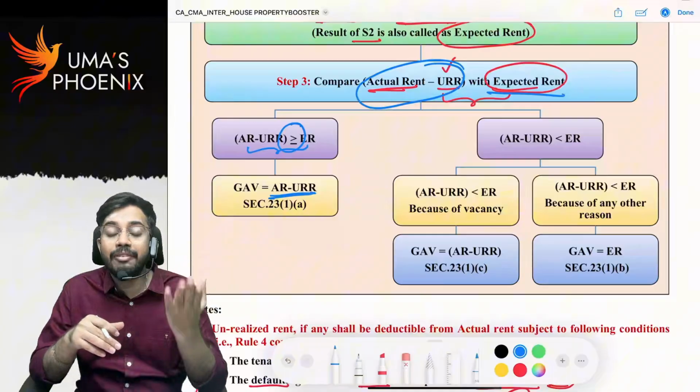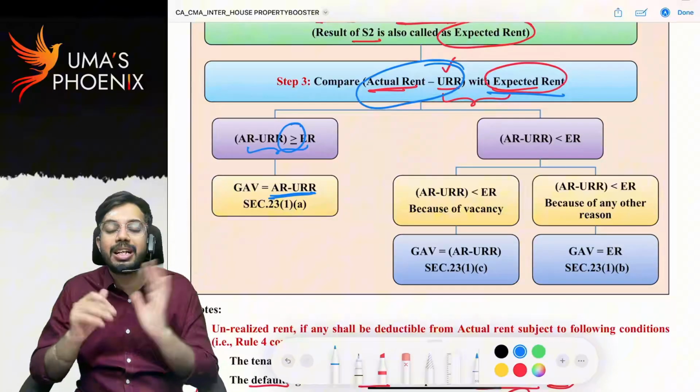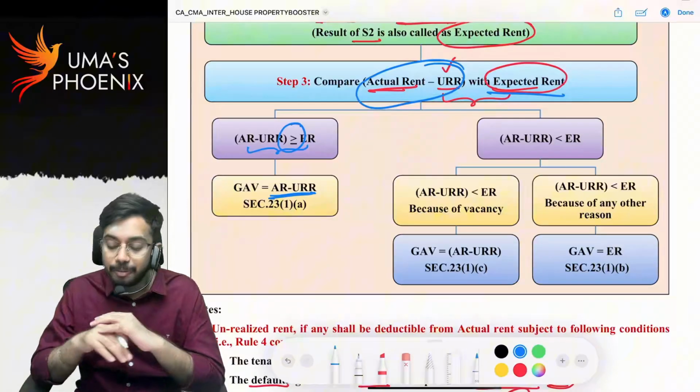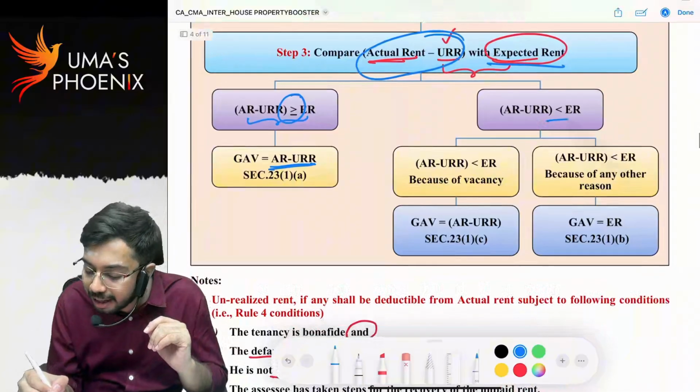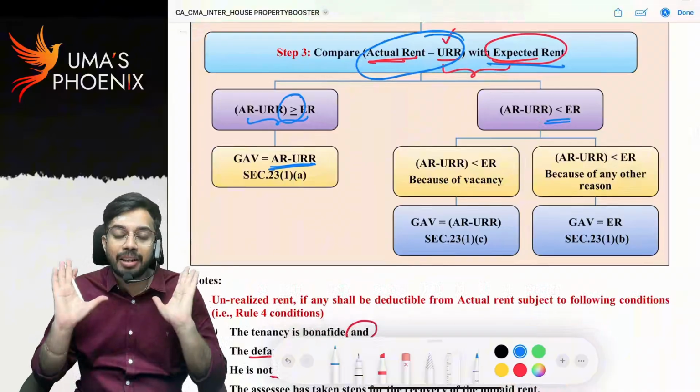So if they levy tax on 1 lakh rupees, they will get more tax. So whenever actual rent is greater than expected rent, actual rent will be considered as gross annual value. If actual rent minus unrealized rent is less than expected rent, then two cases are there.